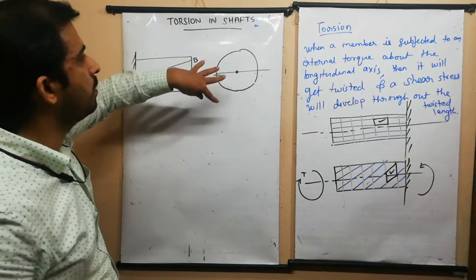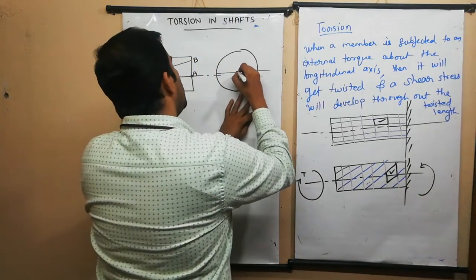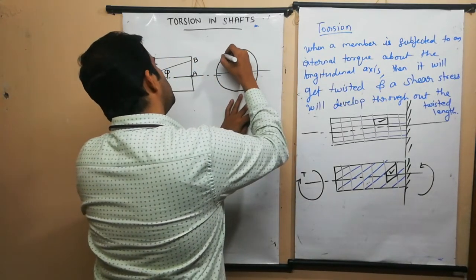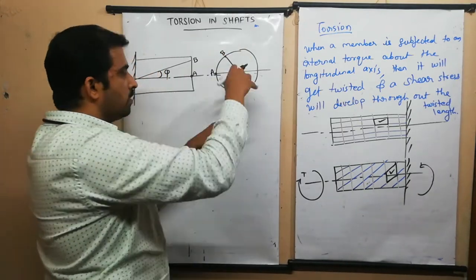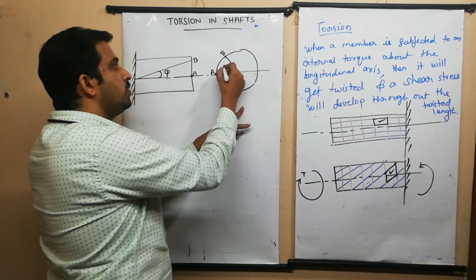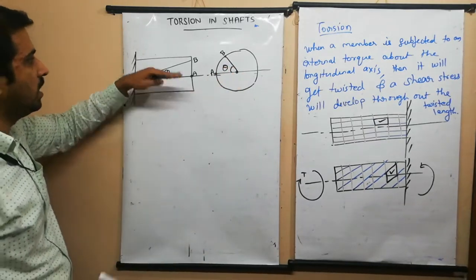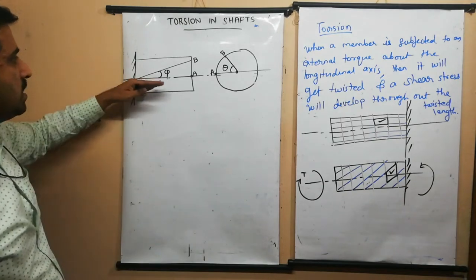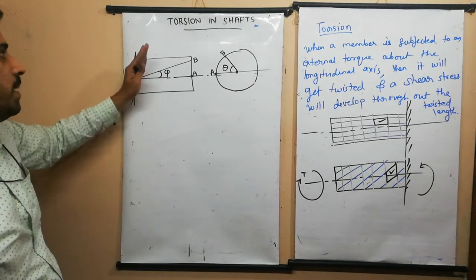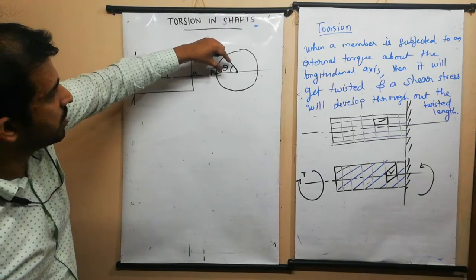Similarly, from the top view, if you observe, here there is an angular displacement, and this point is A and this point is B. While looking from the top, we should say this is the angle of twist theta. This is the angle of twist theta. This is the surface displacement phi. The surface is displaced, or sheared, by an angle phi. Here it is twisted by an angle theta.